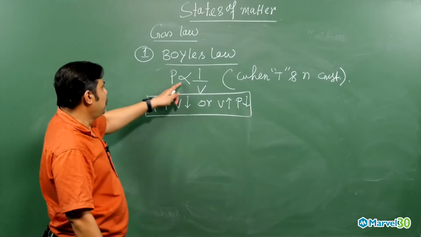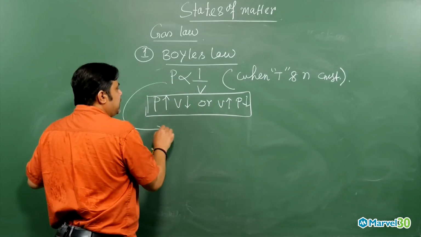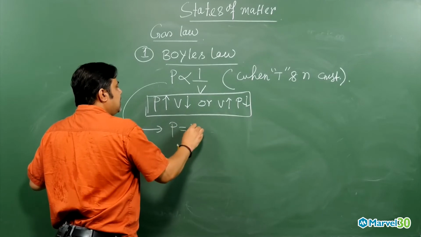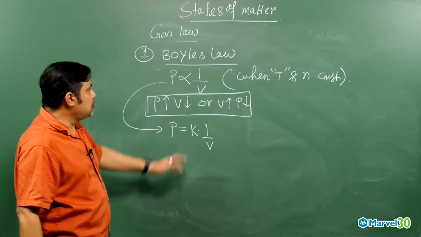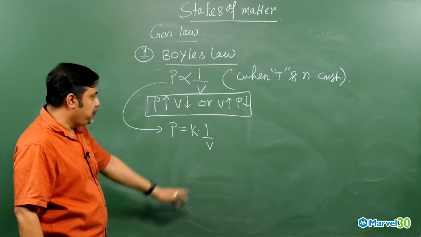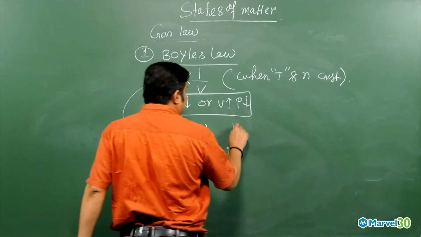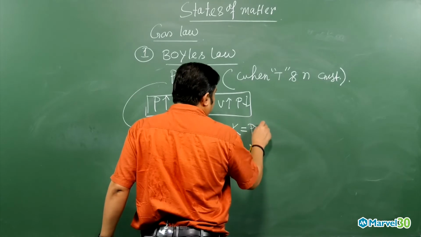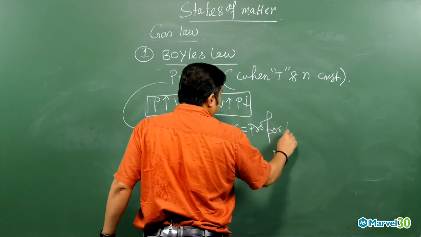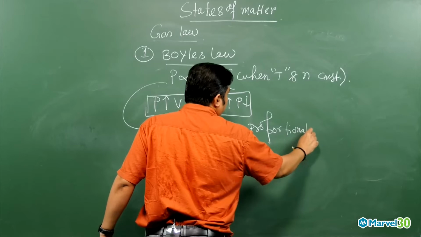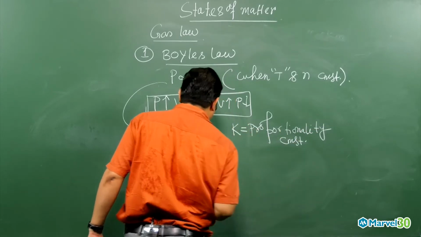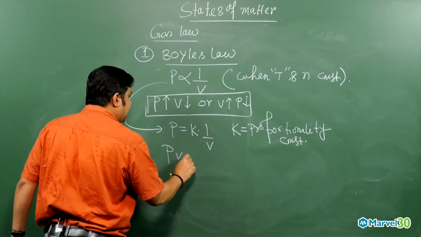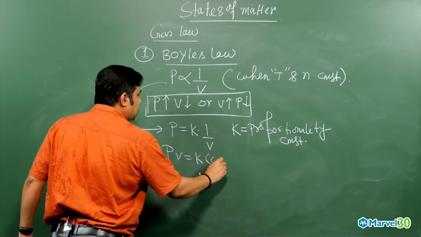If you remove the proportionality, we can write P equals K into 1 by V, because you have to bring in a constant. This K is the proportionality constant, as you know from mathematics. Then PV equals K, a constant.